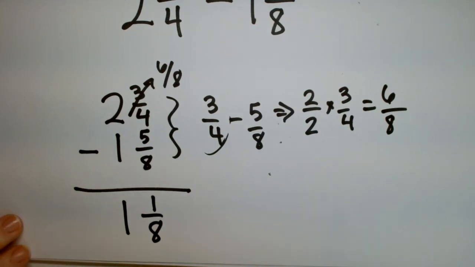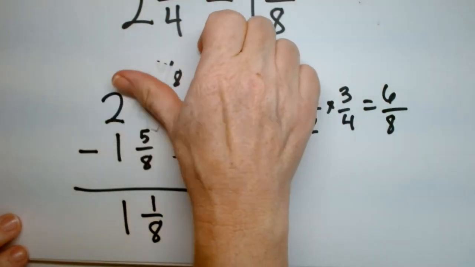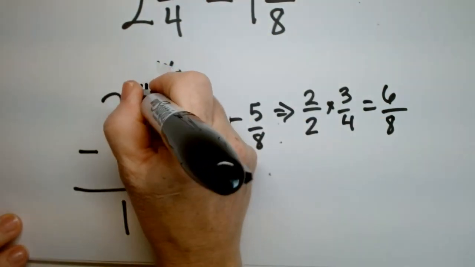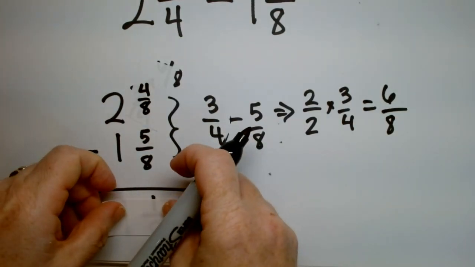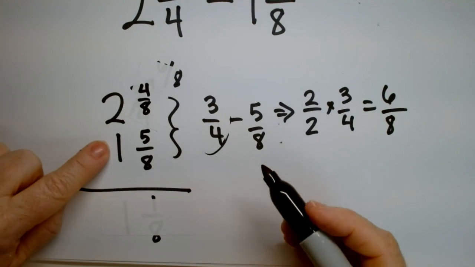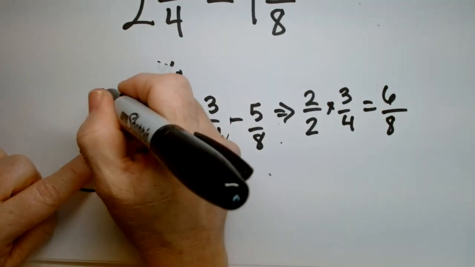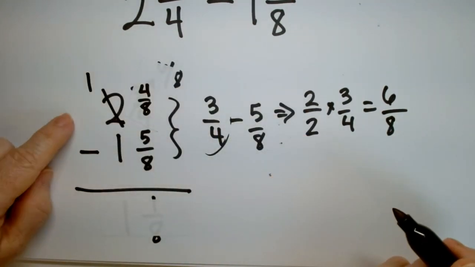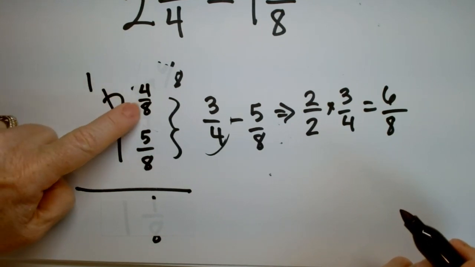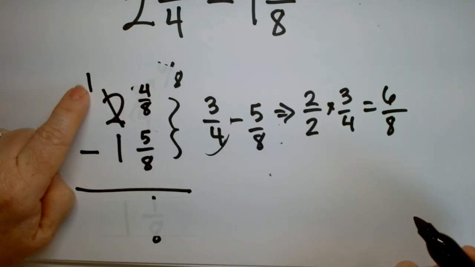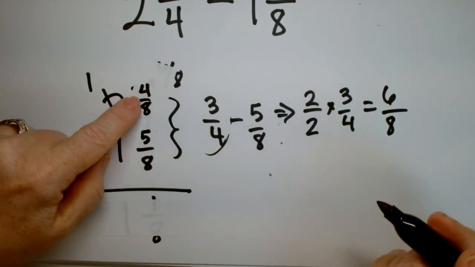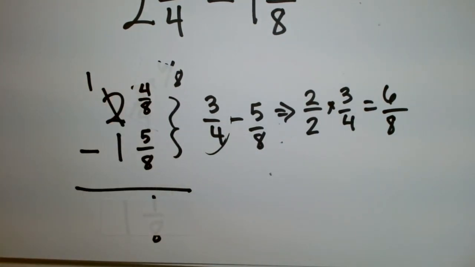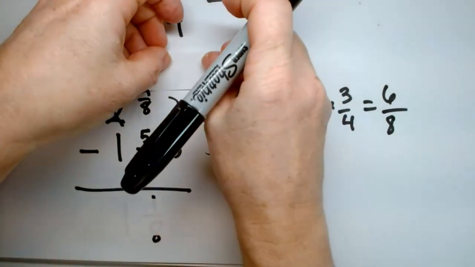Somebody's asking, what if it had been 4 8s? Okay, that's a good question. So let's pretend this is on top, this is 4 8s. Okay. So if it's 4 8s, our answer is going to be different, okay? All right, I have to borrow, right? Just like you do regularly. But what do I put here? So this is a 1, and I'm borrowing 1 because this goes from 2 to 1, so that other 1 has to go somewhere. So I'm going to add, oh, I should have used another piece of paper.